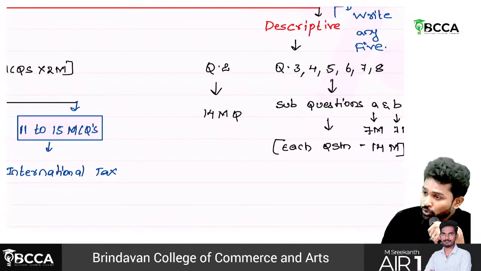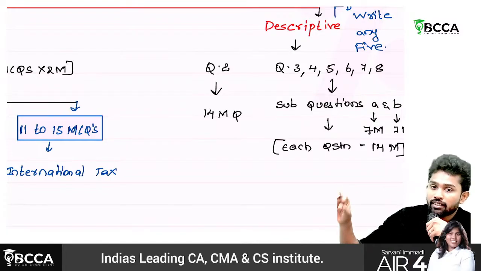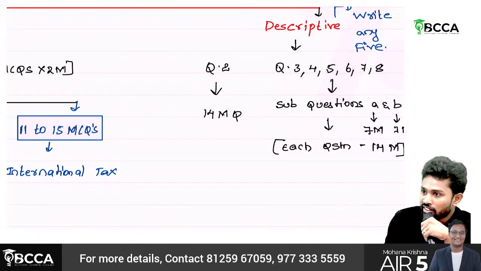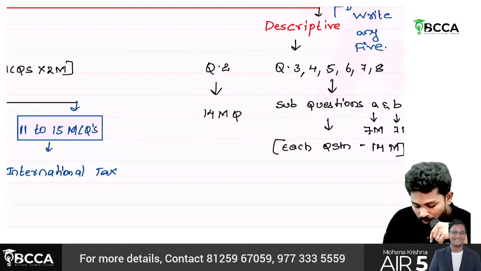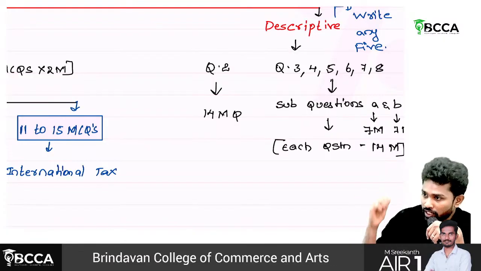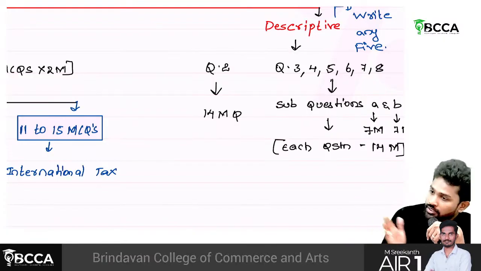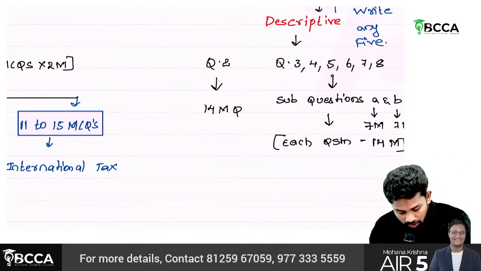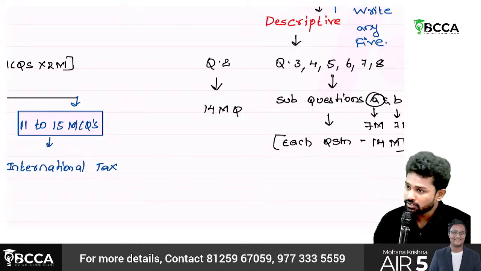From question number 2 to 8, there are totally 7 questions. Out of 7, we should write any 5 questions. Only question 2 is a 14 mark lengthy question. Others have sub questions, and each A or B will have 7 marks.